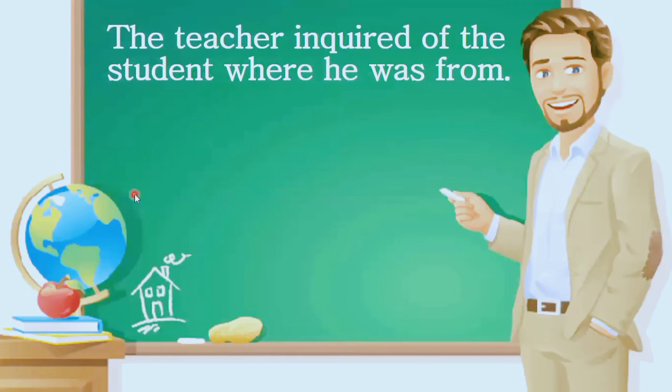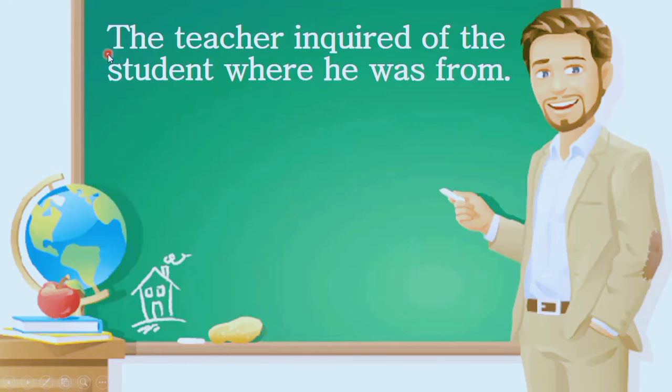The first line was said by the teacher: inquired of the student where he was from. The teacher actually inquired, that means wanted to know. So the teacher must have made some question. Though the sentence here is written in assertive form, we have to change it into interrogative because the teacher inquired, so the teacher made a question. So we should make this speech into an interrogative one.